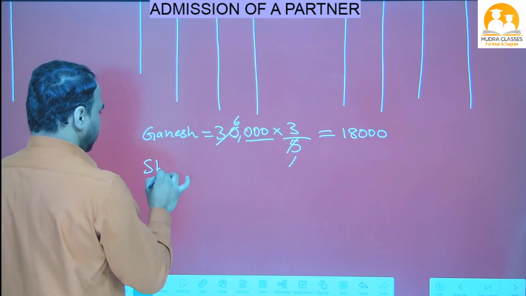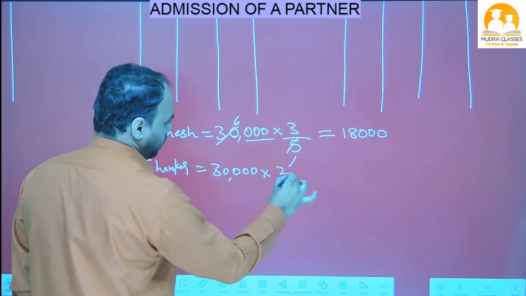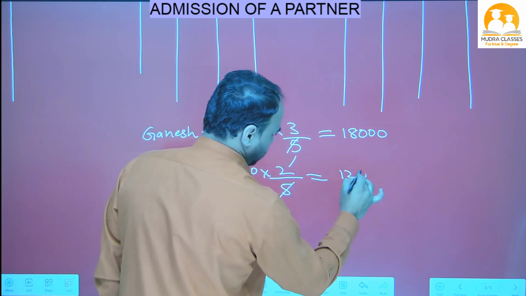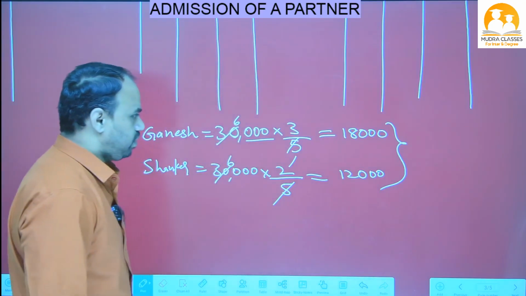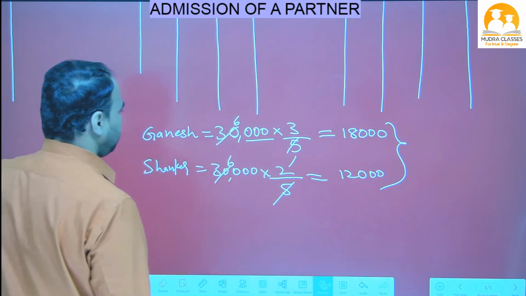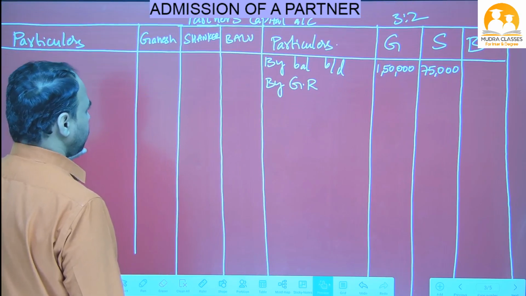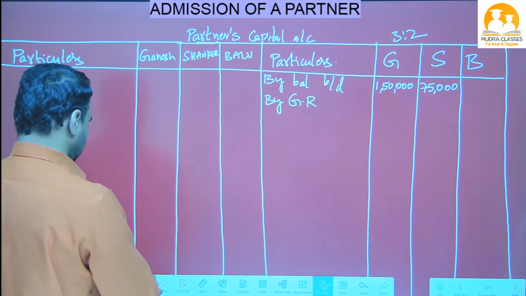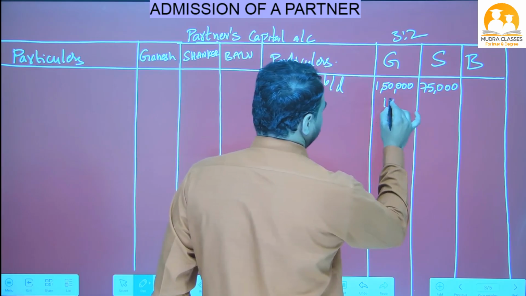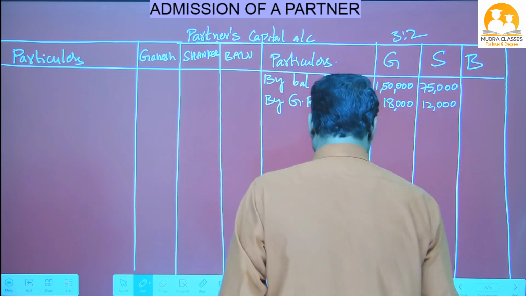Ganesh amount is 18,000. Similarly, Shankar, okay, 30,000 into Shankar ratio is 2, 3 plus 2, 5. 5 ones are 5, 6 are 6, twos are 12. So 3 zeros. So general reserve, if you distribute, we will get 18,000 and 12,000. This one we have to write in partners capital account credit side. In partners capital account credit side we have to write 18,000 rupees got by Ganesh and 12,000 rupees got by Shankar. Okay, I hope you understand.